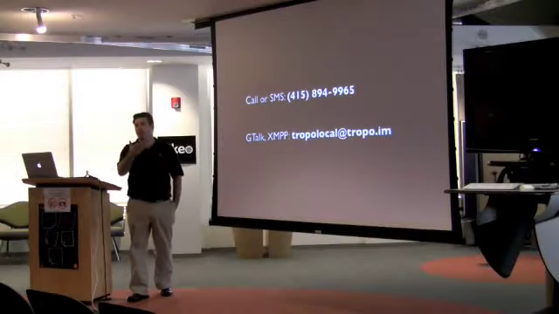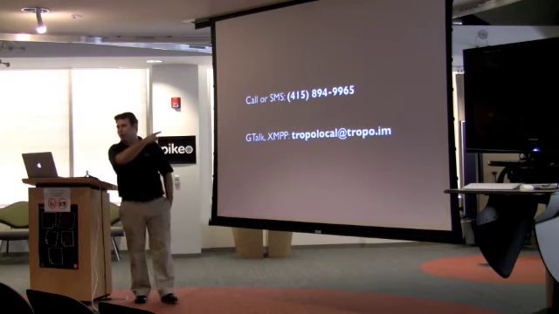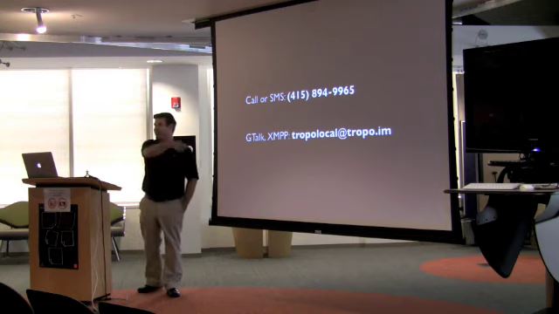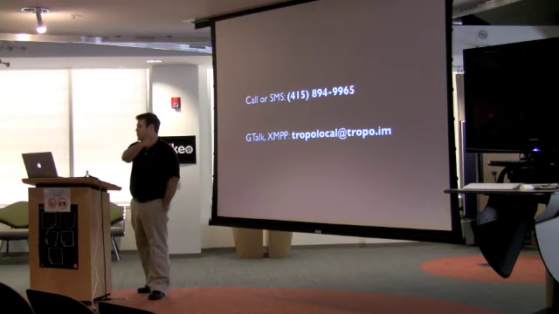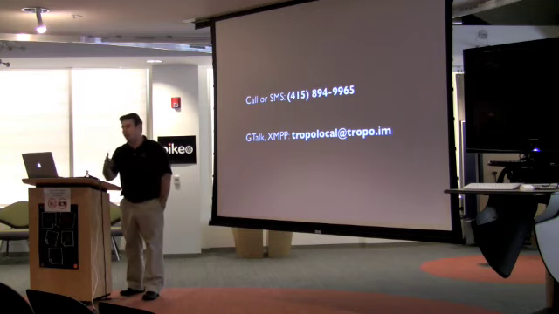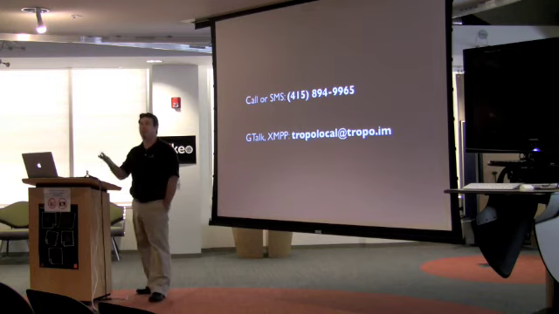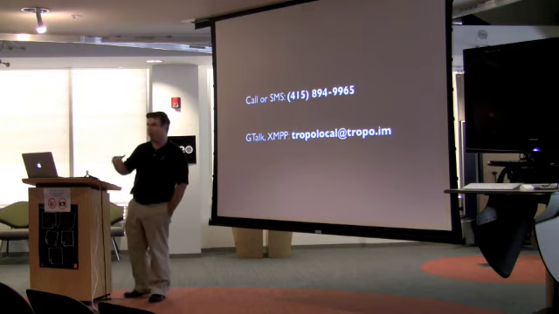So I'll give you a quick little demo of something that Tropo can do. You guys are welcome to do this yourself. You can send a call or an SMS to that phone number. If you've got an XMPP client, Google Talk, you can send an IM to that address. And it's a local search demo. So what's going to happen is it's going to ask you what zip code you're in. You're going to tell it. It's going to ask you what you're looking for. Give it the name of some sort of restaurant: pizza, coffee, bars, beer, Japanese, whatever you'd like to do.